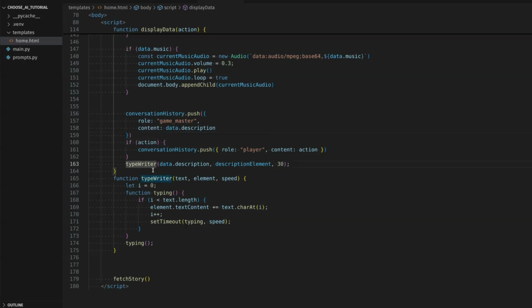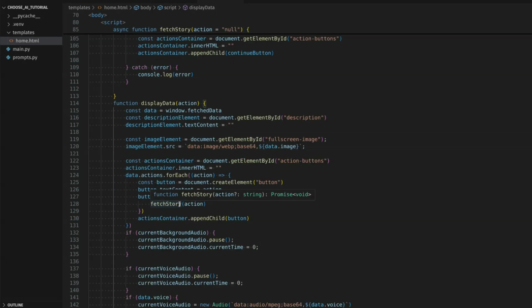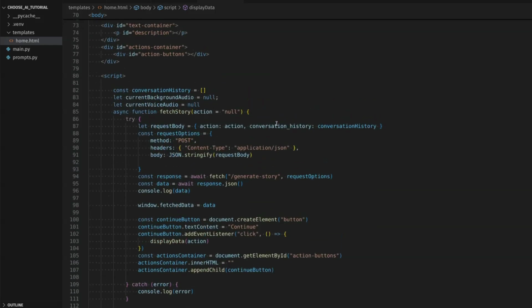We have a nice little typewriter function that just gives it the atmospheric element. When we're ready to go to the next level, we have the conversation history, and we send the entire conversation history to the API again. And that's how it works. Super simple code, I know. So as you can see, not a lot of code, but still pretty damn cool.